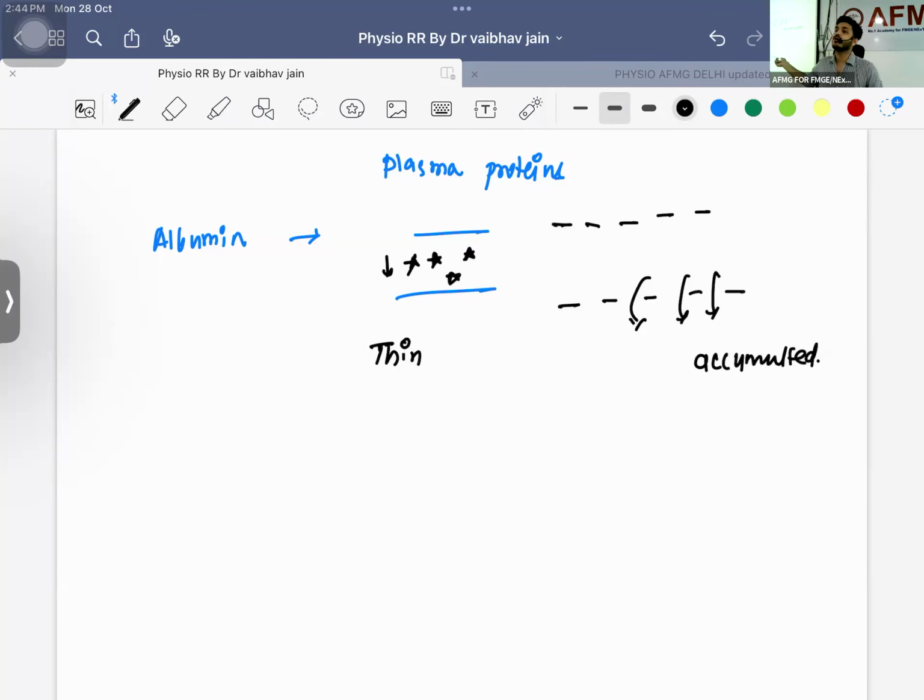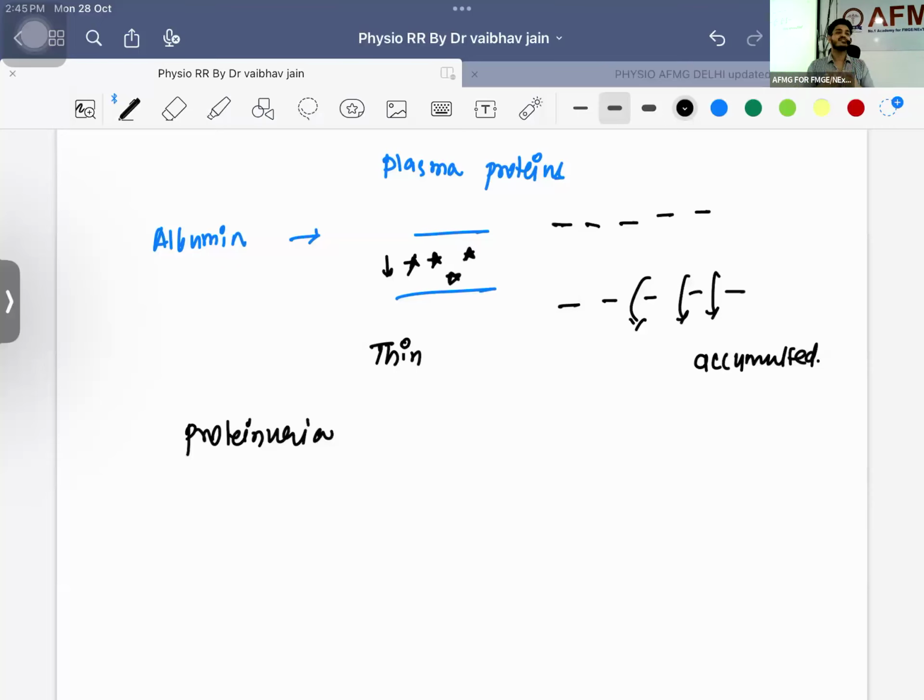This particular thing can also happen in another scenario. What is another scenario? Sir, either there is no production of albumin. No production of albumin means there will be liver etiology. Second problem, sir, production is there, but this protein is going out. What is that particular syndrome? Proteinuria seen in the cases of nephrotic and nephritic syndrome. Albumin will be going out of the body. If albumin will be going out of the body, what will happen?